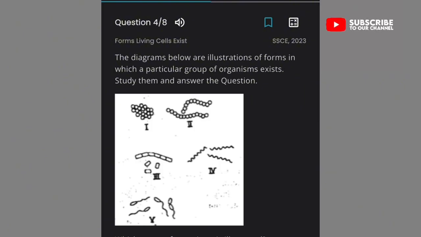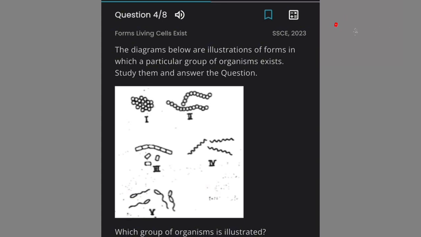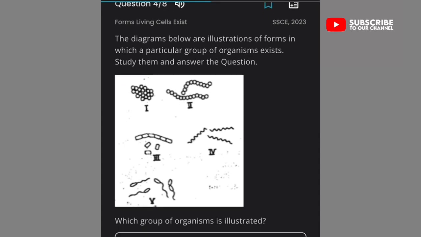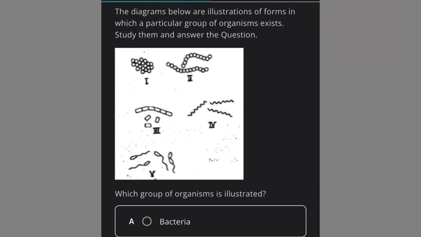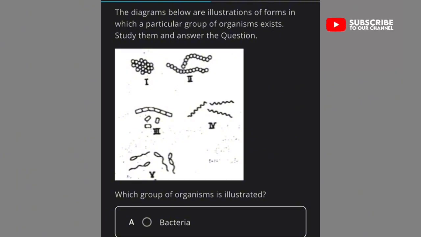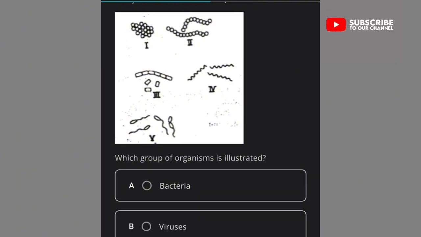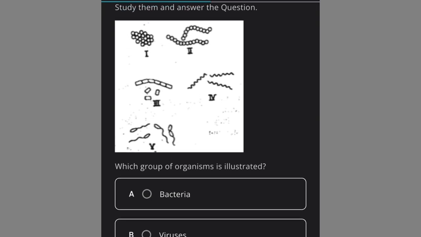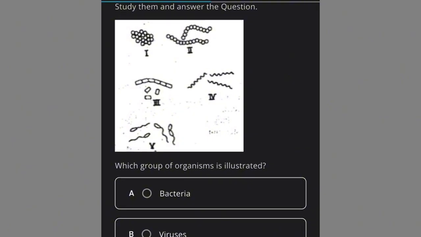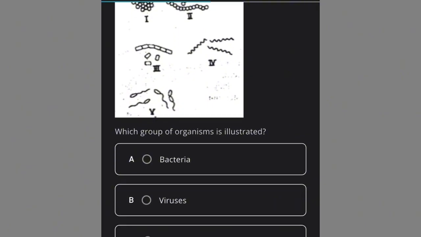Next, the diagrams below illustrate forms in which a particular group of organisms exists. Study them to answer the question. So we have diagram 1, 2, 3, 4, and 5. Which group of organisms is illustrated? From here you can see that it is bacteria. You can see the straight chain, the one that is in a lump, the one that is spiral, and the one that is like a comma. So the answer is bacteria.